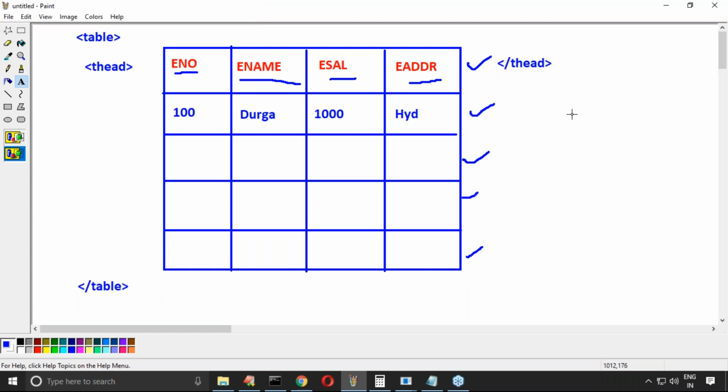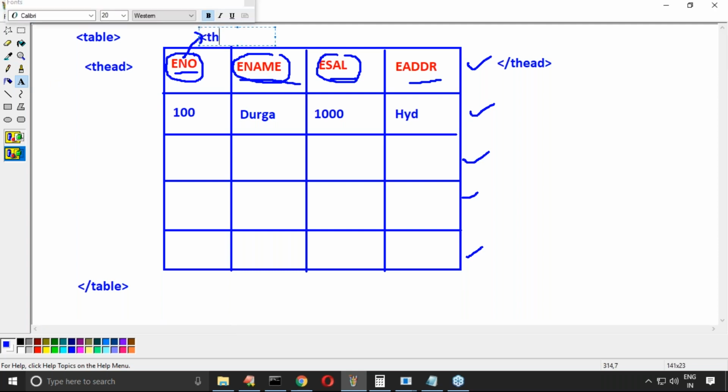Next, here is the first column data, second column data, third column data. How can you take this by using the th tag? th is the tag we require to take, table head data. Column data in the head row: if you want to specify column data in the head row, then we require to use th.